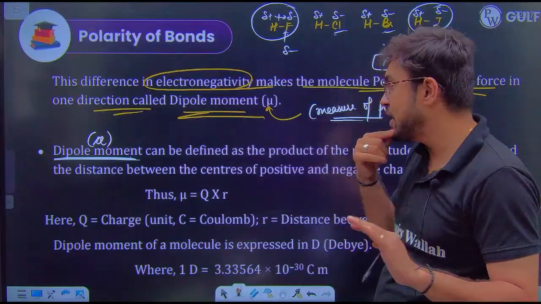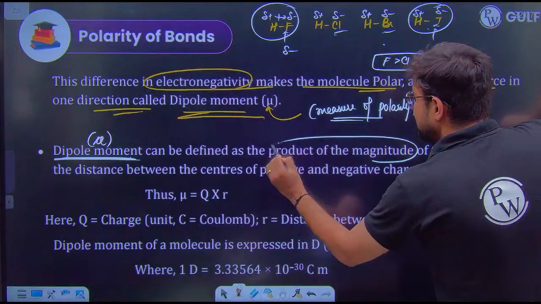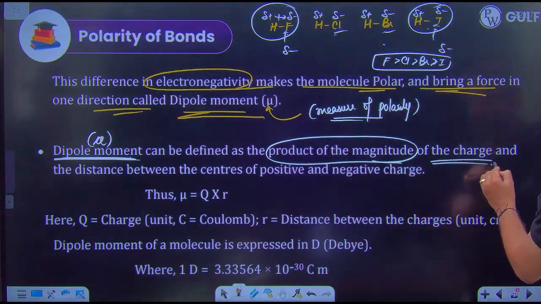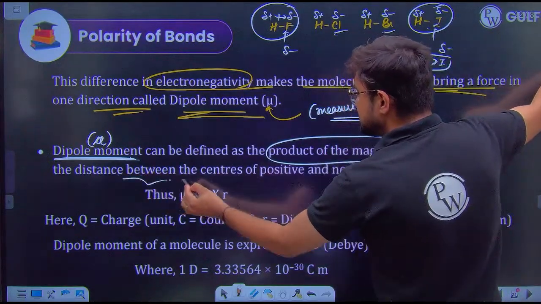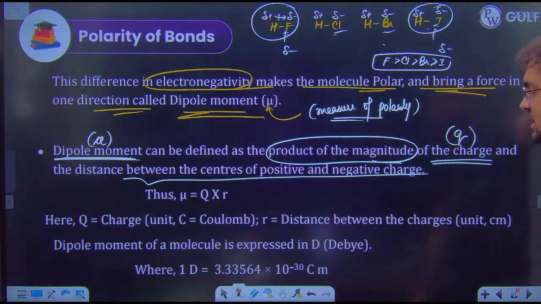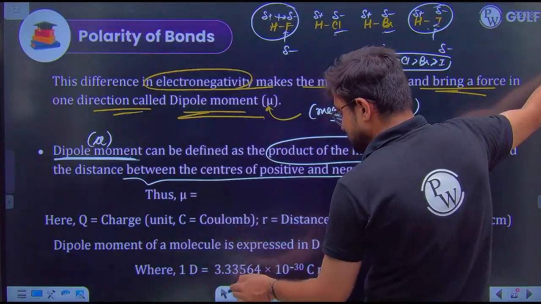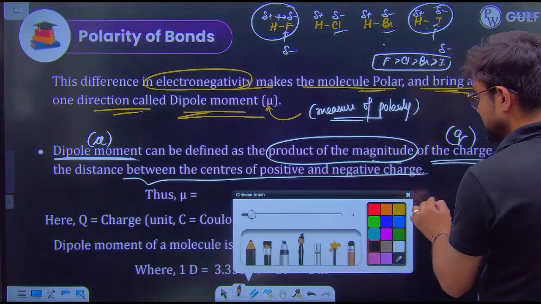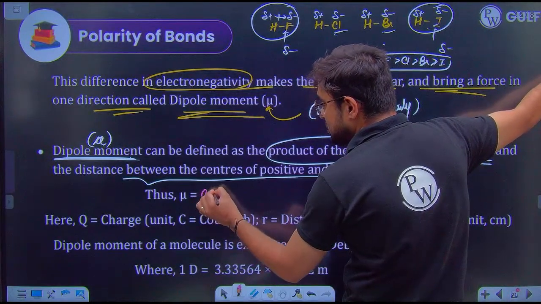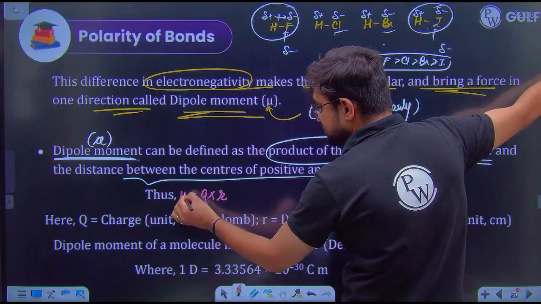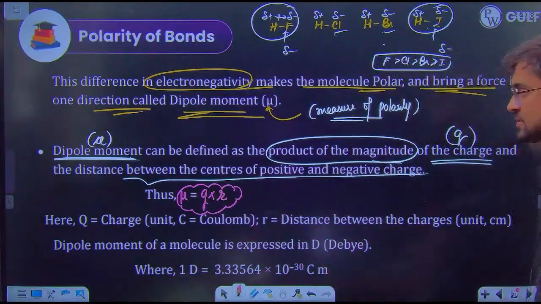Are you getting this point? Now dipole moment is the product of the magnitude of the charge, denoted by Q, and the distance between the centers of the positive and negative charged atoms. So whenever you have to find the value of mu, you can find it by Q multiplied by R. So mu is equal to Q multiplied by R. What is Q?